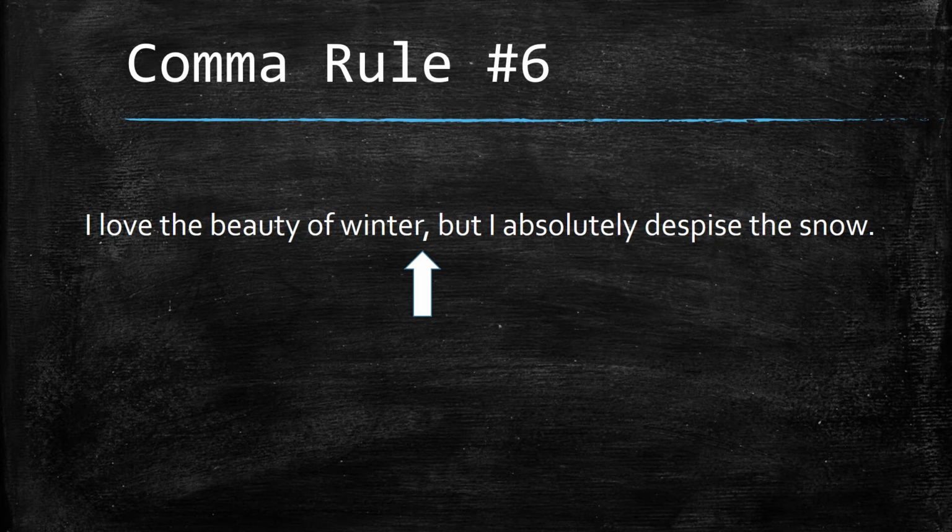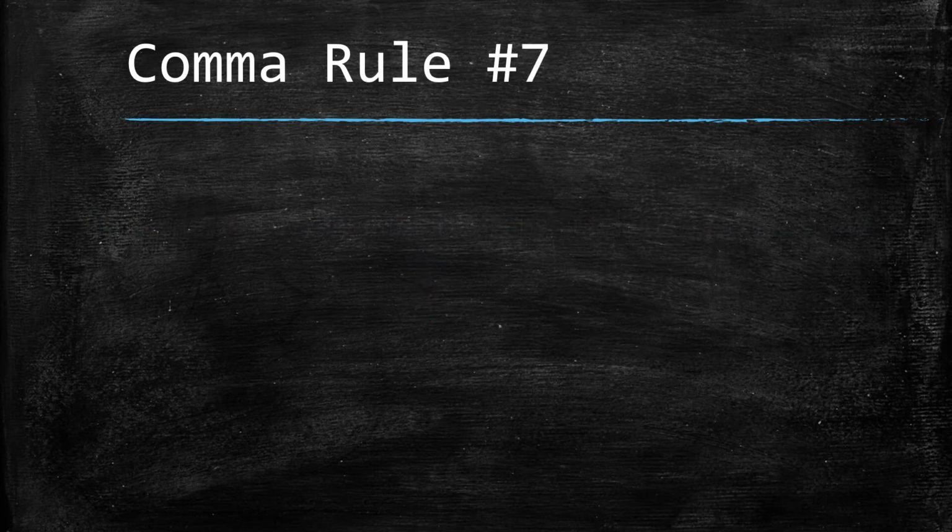So since I want them as one sentence, I have to add a comma and a conjunction. So remember that if you have two separate sentences and want them to be one, you have to separate them by a comma and a conjunction.